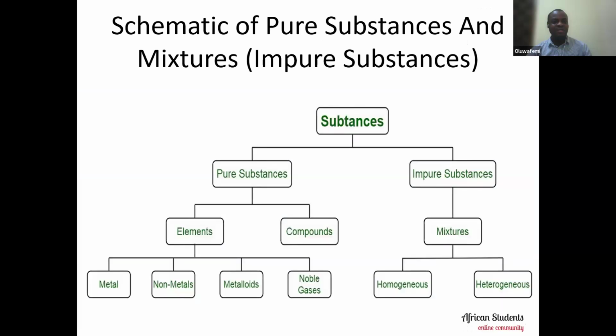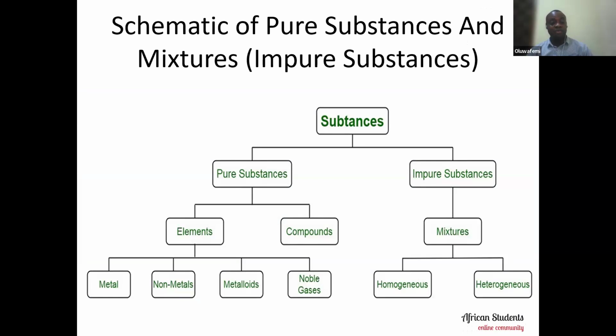I've decided to just give you an overview of what a substance is. Substances can be divided into pure substances and impure substances. For pure substances, we can have elements and compounds. For elements, we can have metals, non-metals, metalloids, and the noble gases, just like the elements on our periodic table and their differentiation in the periodic table.